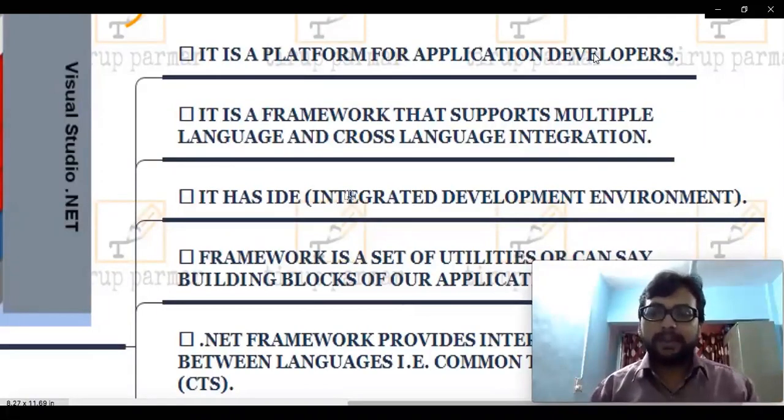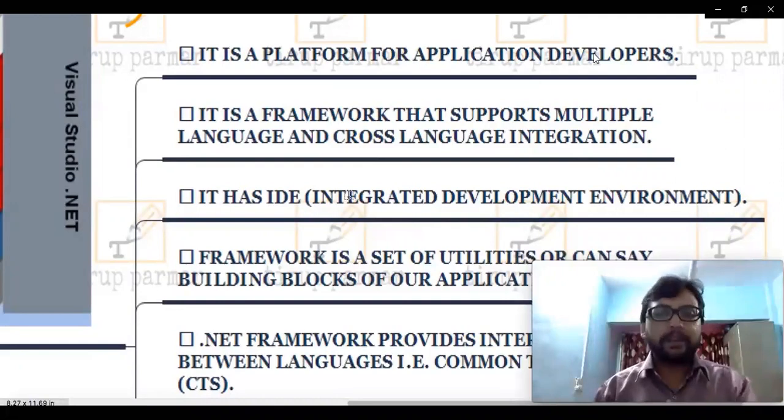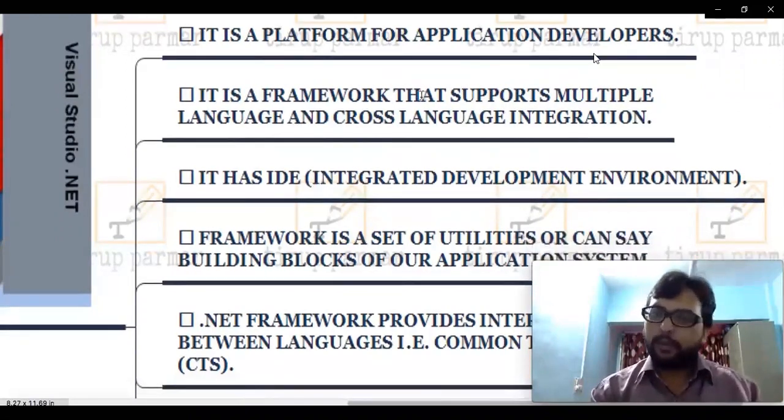So it means it helps us at each and every phase of development, so that we can rapidly develop any application, and hence it is very important to use such an IDE. Remember, IDE stands for Integrated Development Environment, which helps us to rapidly develop any type of application. So 2 points are very important here. First is multiple language and cross language integration. Second is IDE.